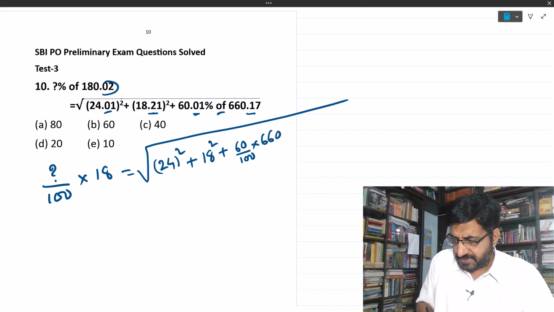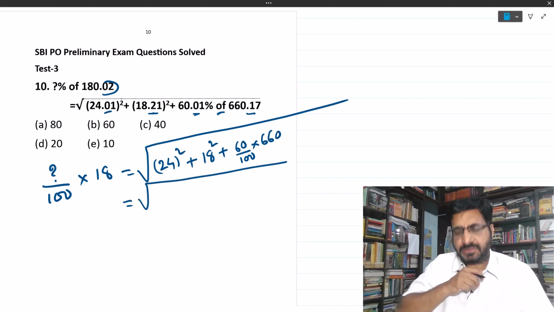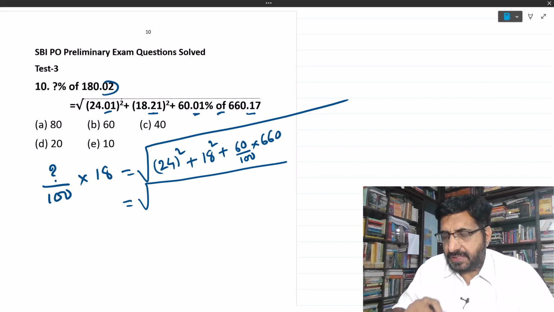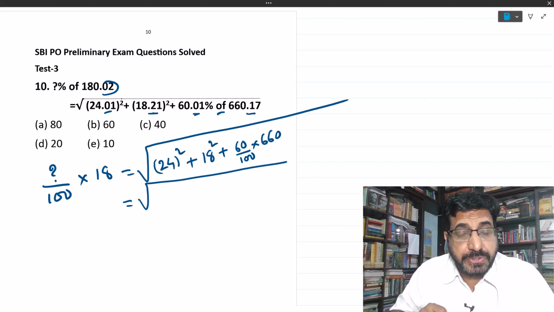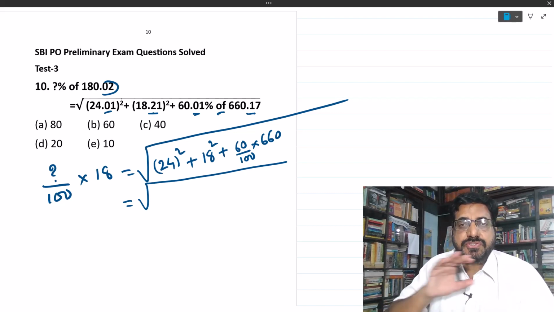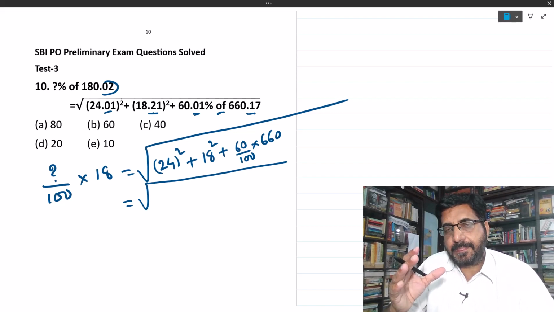This is very simple. This is again 24 square is what? 25 square 625. I told you, again I am asking you, please memorize all the squares from 1 to 30.